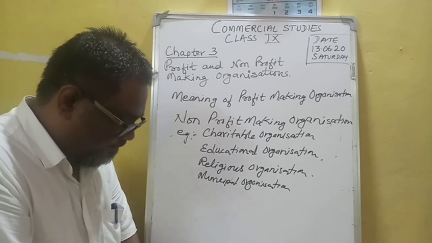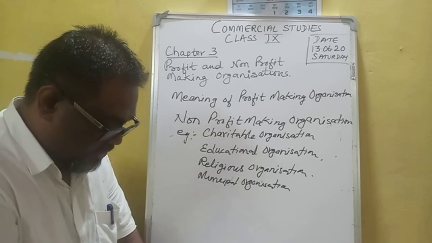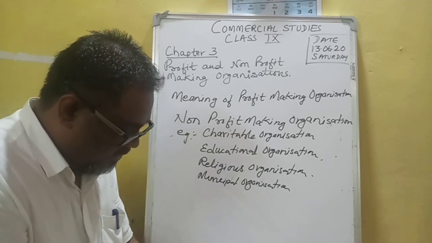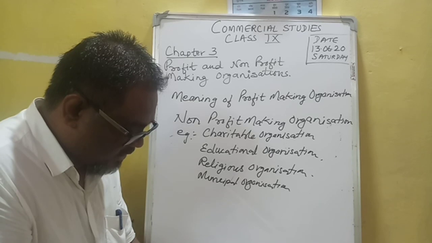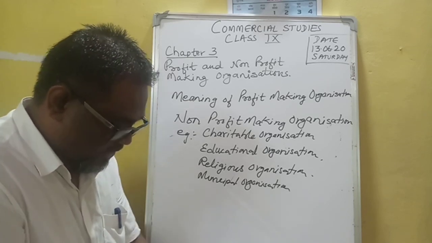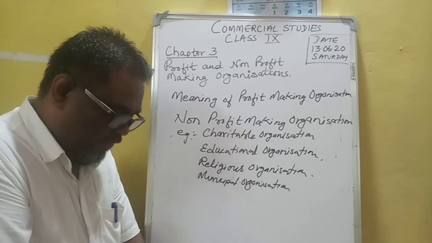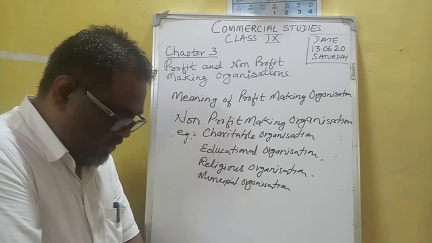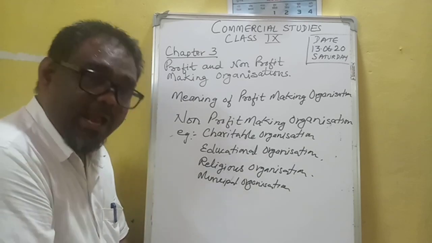Another is the trust, which is also in the syllabus. Trusts are set up for social causes and also for public health and education.